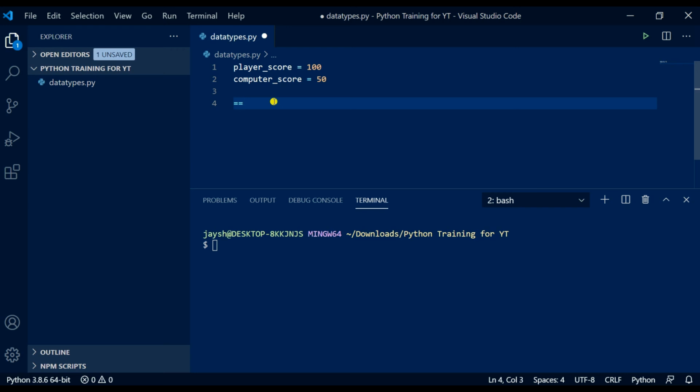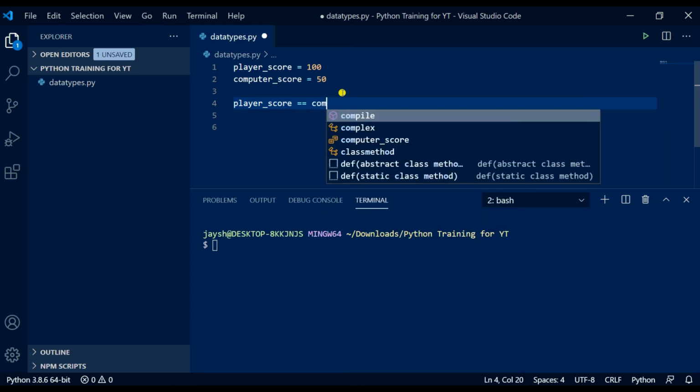So equals equals would mean, does it equal. It's not just equals. We use just the equals sign once for storing variables. So you could say it's a reserved kind of keyword really, or symbol. So we use equals equals. So player score equals equals computer score.